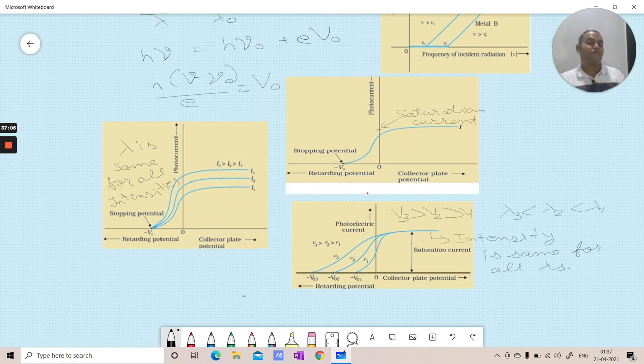Intensity is the same for all lambdas because the saturation current is the same here for all three values of stopping potential, or lambda, or kinetic energy, whatever you want to call it. Okay, so this is the entire topic of the photoelectric effect.